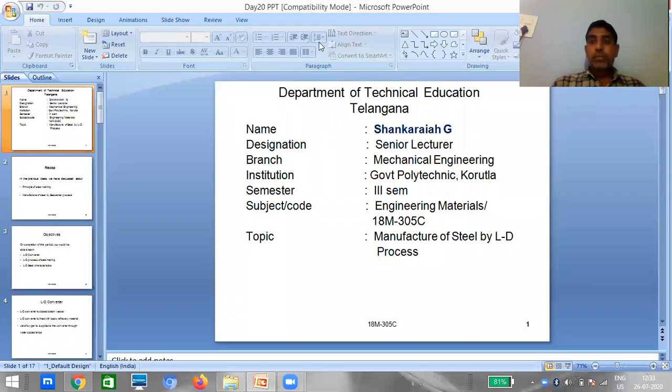Hello students. In the previous sessions, we have discussed production of iron as well as production of steel by using Bessemer converter. So for the production of iron, we have used blast furnace, and we have used puddling furnace, and we are having cupola for the manufacturing of cast iron. If you go for the pig iron, pig iron is manufactured or produced from blast furnace.